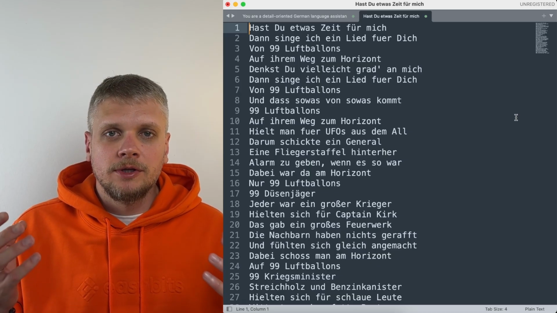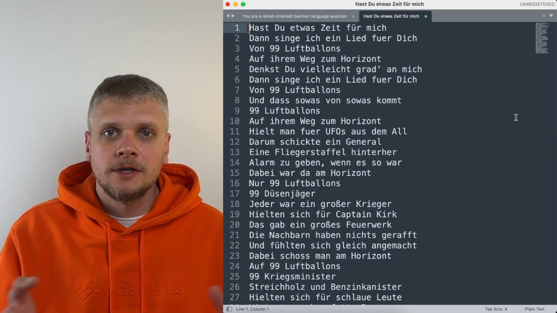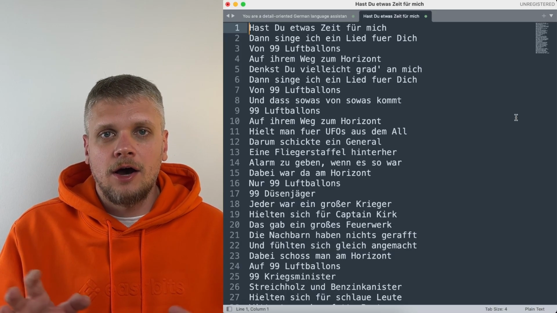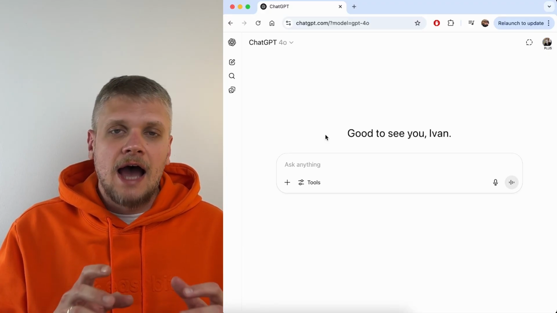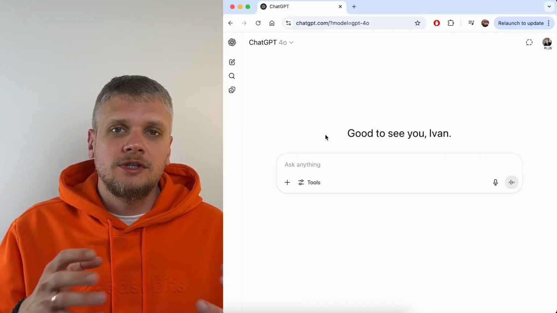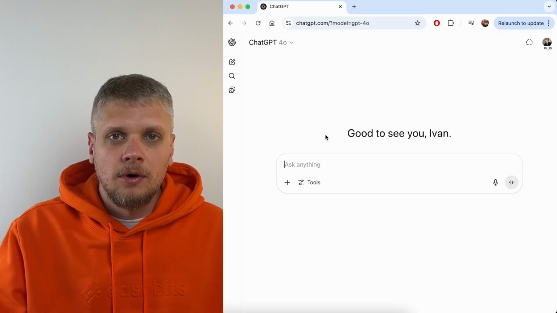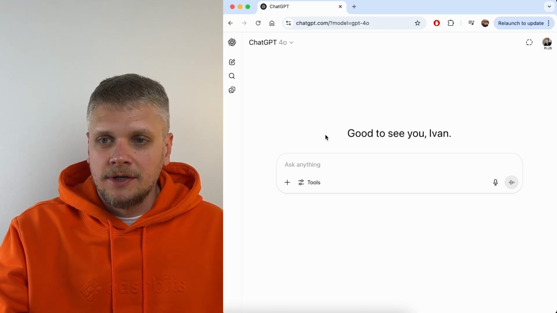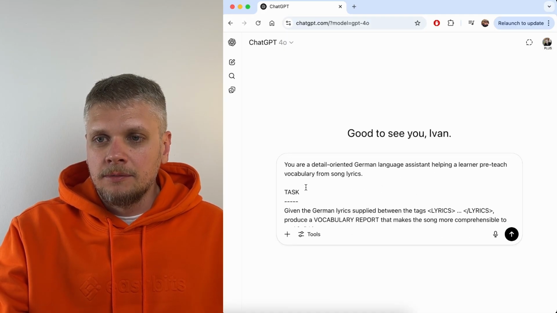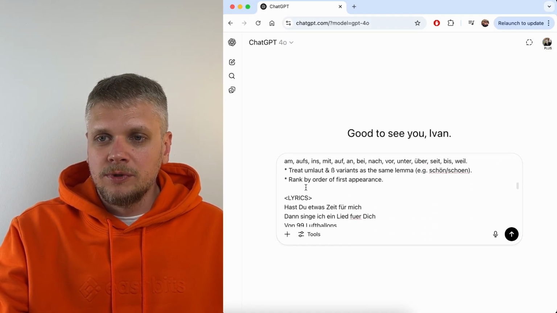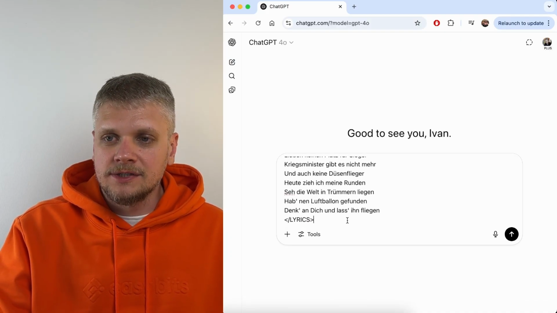As an example, I will use a very popular German song called 99 Luftballons, and I just took the lyrics, and let's see how the model will extract vocabulary from it. And I want to show you something interesting. I will use the same prompt with 2 different types of models. First, I will use the regular model GPT-4o that gives quick answers. So I will just paste my whole prompt here with everything that I described and also the lyrics between these lyrics tags, and I press enter.